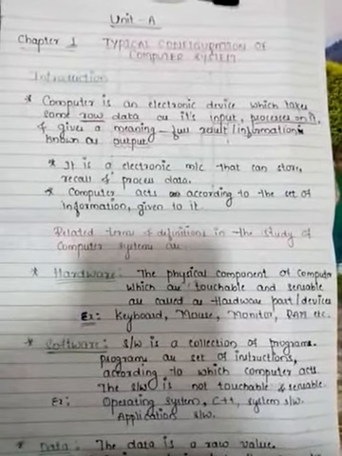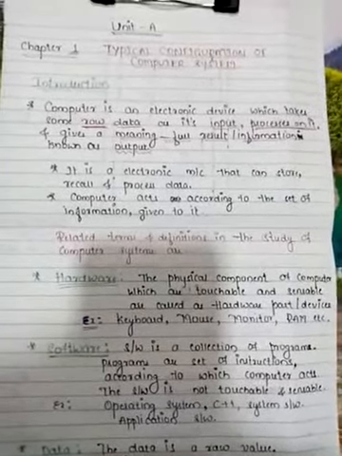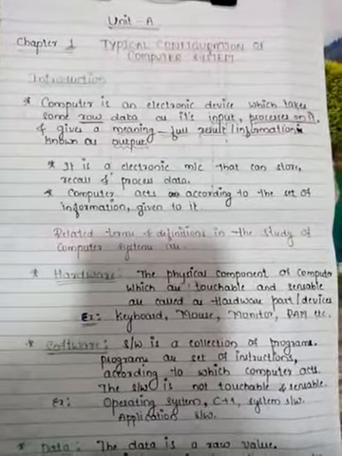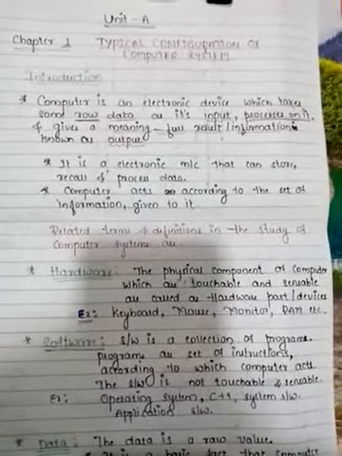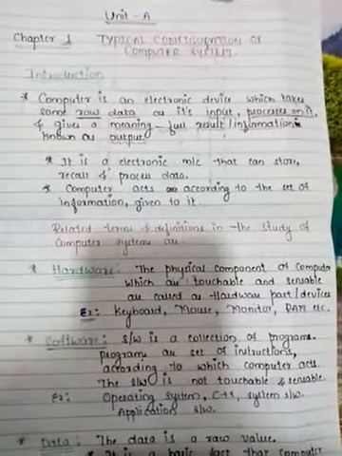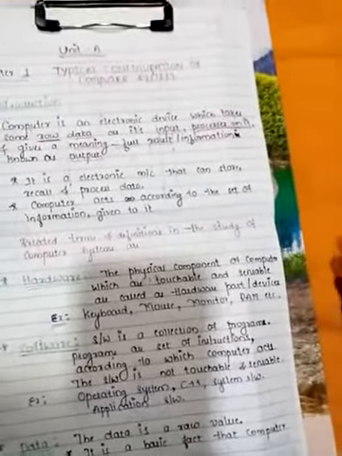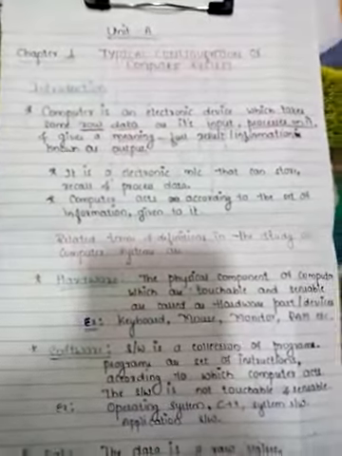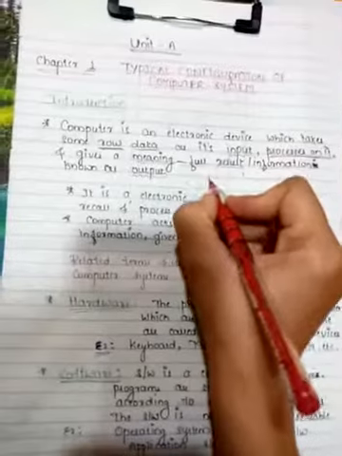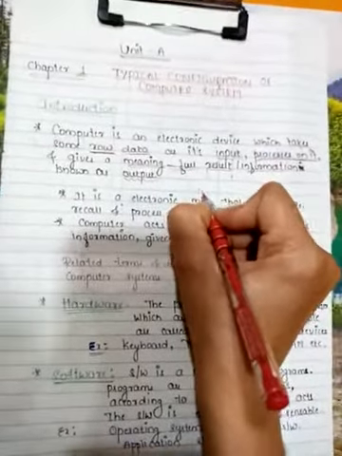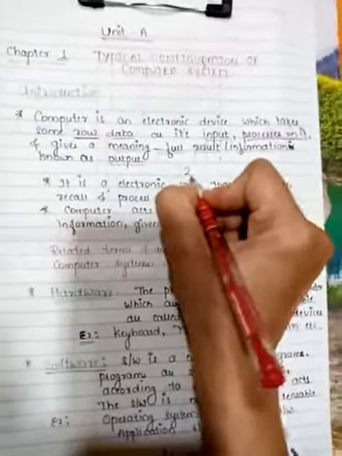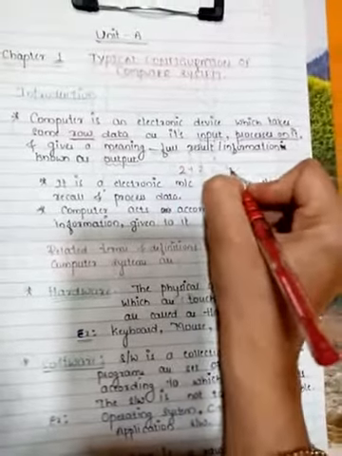After processing 2 plus 2, it will give the value as 4. That is the meaningful result or information. So 2 plus 2 is equal to 4.